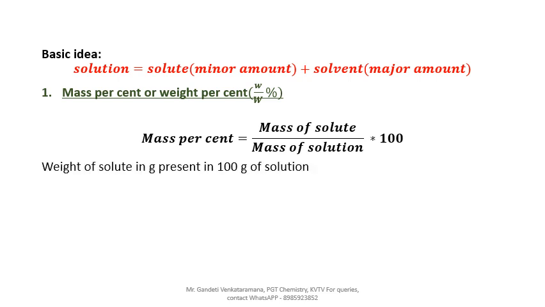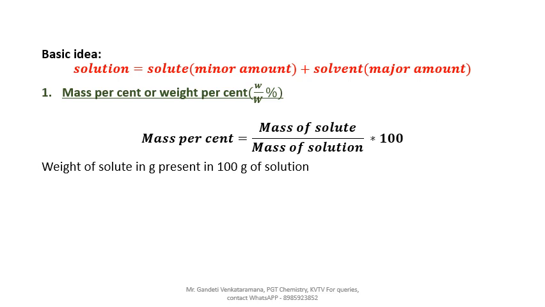What is the simple definition? Weight of solute in grams present in 100 grams of solution. For example, if you are given 100 grams of sugar solution, actually we usually measure the solution in terms of liters or ml, but sometimes we measure in terms of grams.